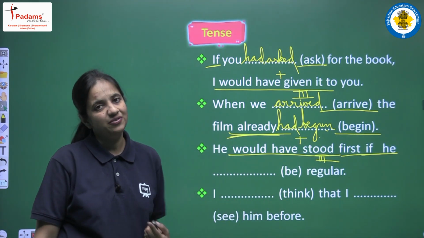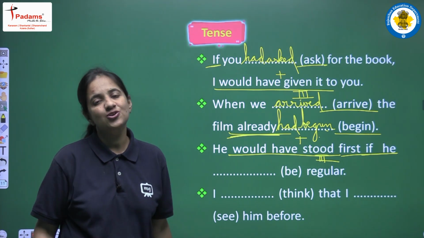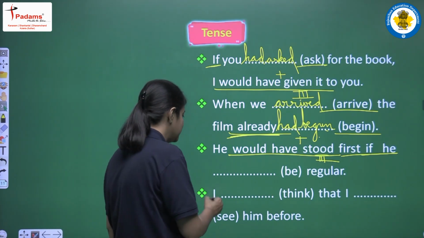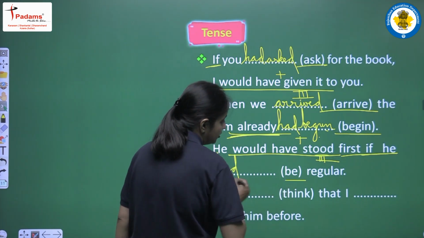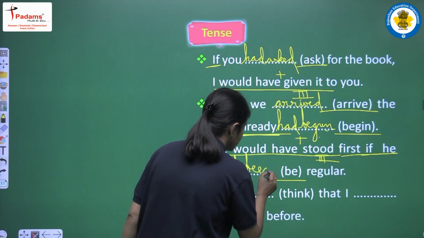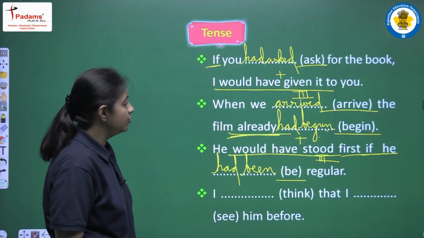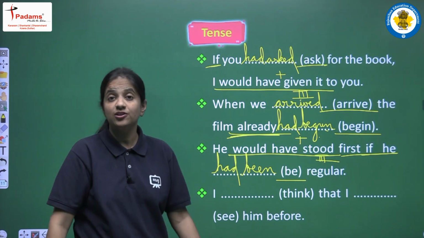So it is very obvious now that in such conditions, in the condition clause we have to use past perfect tense. So we will write had here, and third form of be, it is been. So we will write he would have stood first if he had been regular.